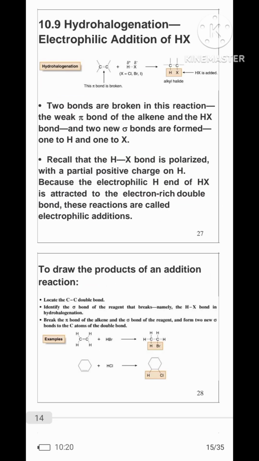Hydrohalogenation. Two bonds are broken in the reaction: the weak pi bond of the alkene and the HX bond. Two new sigma bonds are formed, one to the hydrogen and one to the halogen. Recall that the HX bond is polarized with a partial positive charge on hydrogen, because the electrophilic hydrogen end of the HX is attracted to the electron-rich double bond. This reaction is called an electrophilic addition reaction.